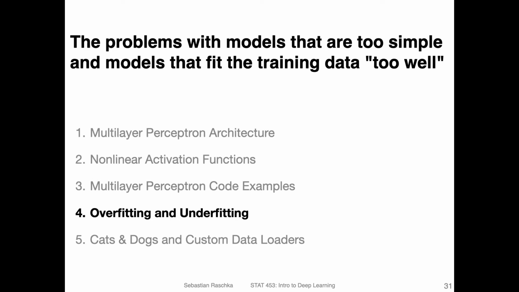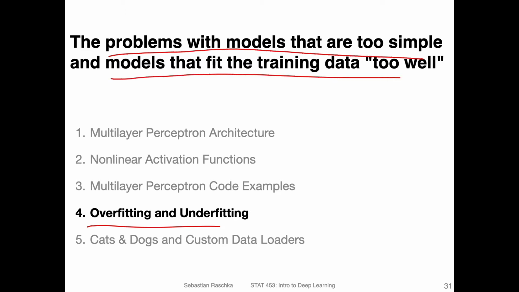Yeah, now we have seen simple models like logistic regression and more complicated models like multilayer perceptrons. So I think that's a great time now to talk about topics like overfitting and underfitting. So in particular, problems with models that are too simple, like logistic regression, and problems with models that fit the data too well, maybe multilayer perceptrons.